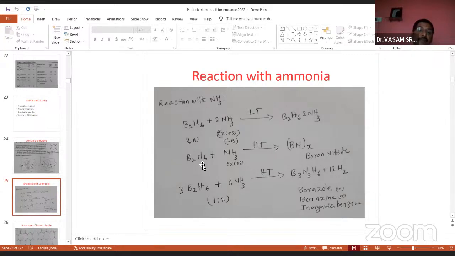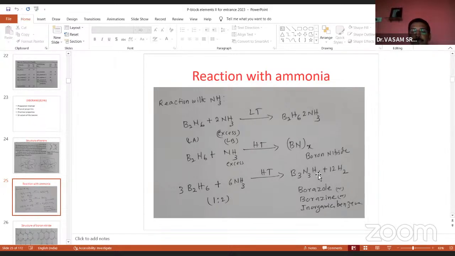And you come to the second one. Diborane reacts with excess ammonia at hot condition, high temperature, as opposed to low temperature. You get a polymer compound, BN with subscript x. It's a polymer compound. The name is boron nitride. The same diborane reacts with ammonia in a 1:2 ratio at a high temperature. Here it's excess of ammonia, but here a 1:2 ratio is mentioned.